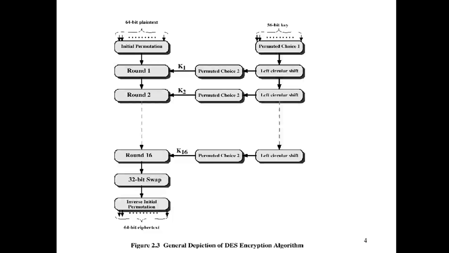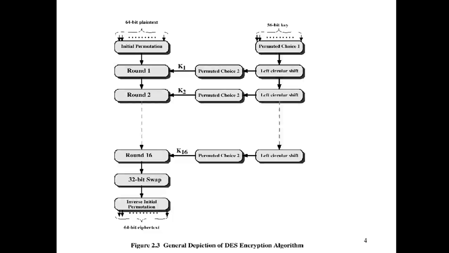So after 16 rounds we are going to get a 64-bit output, and we are going to swap whatever we are getting. A 32-bit swap means the first 32 bits are swapped to the position of the next 32, and the next 32 bits are swapped with the first position bits. So that is what the swapping is. This is what the 32-bit swap is going to be.